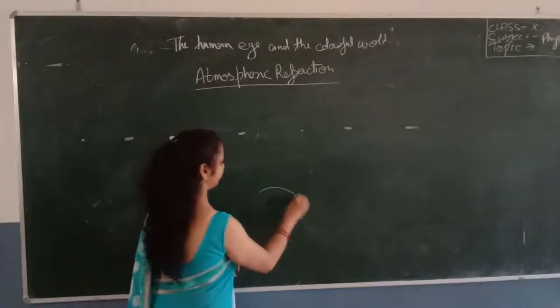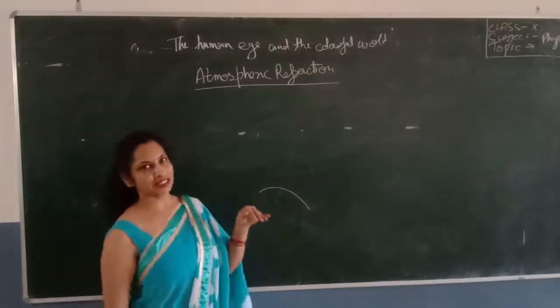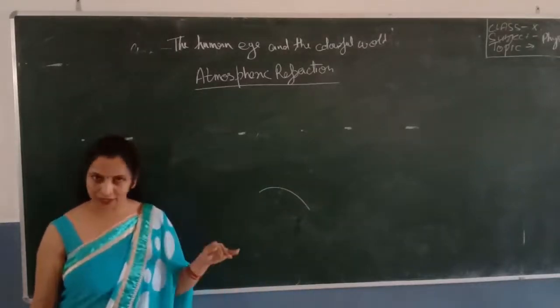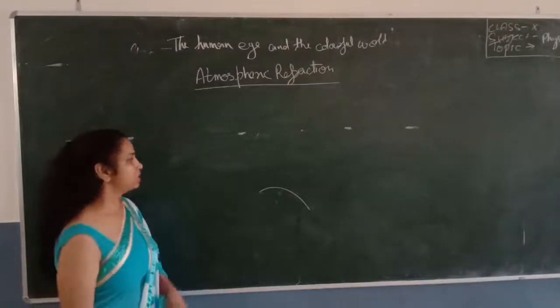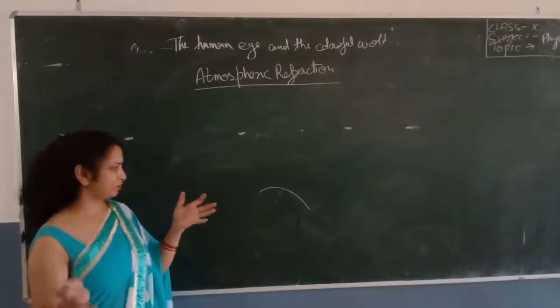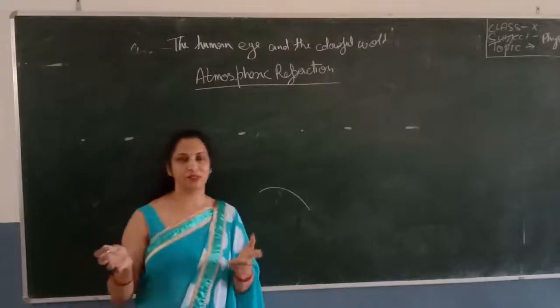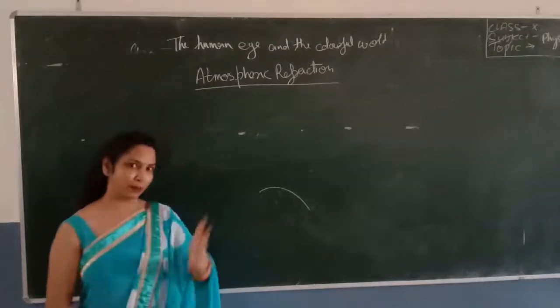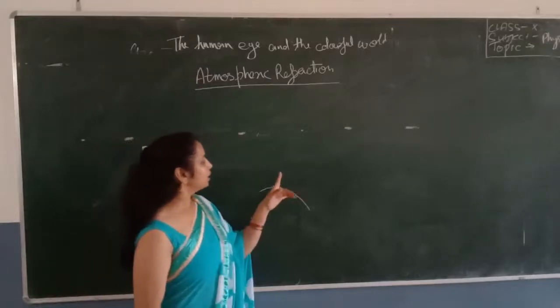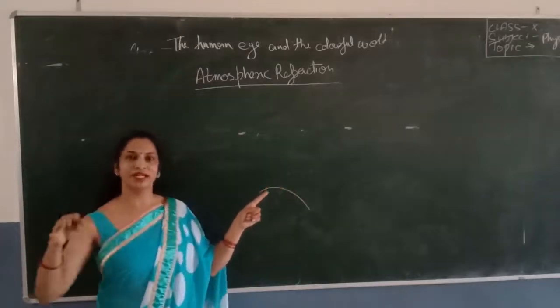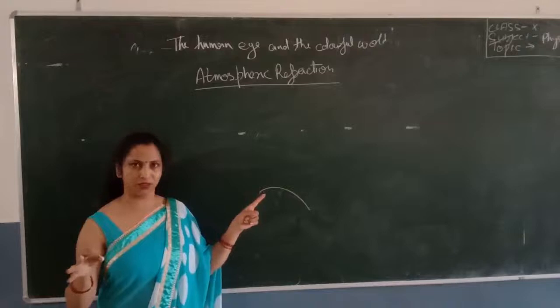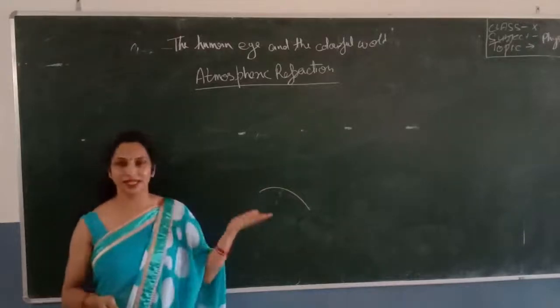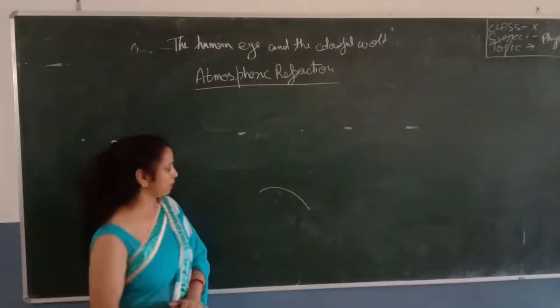Suppose this is Earth. In the lower levels, the density of the air is higher as compared to the upper levels, since the amount of gases present near the Earth is more as compared to the upper levels. So the layers which are near the Earth are denser as compared to the upper part.